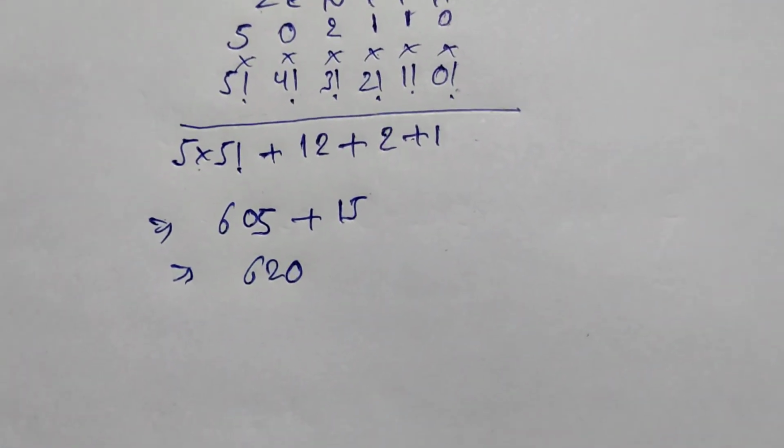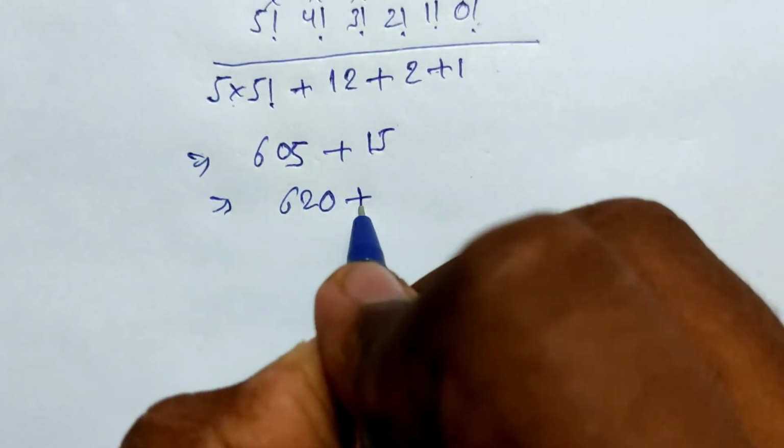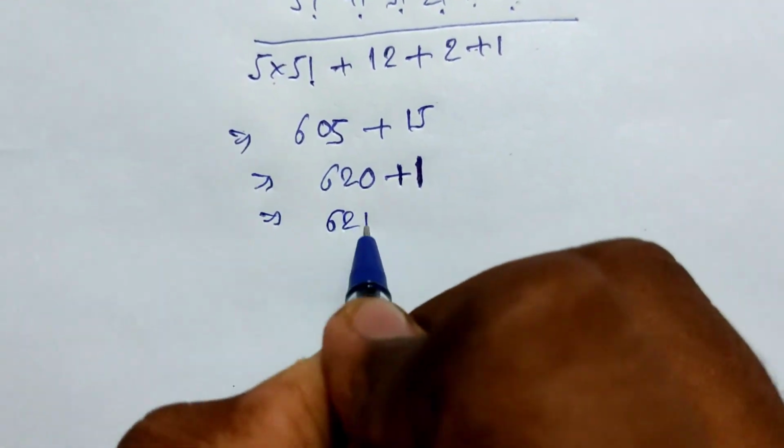And remember, at the end when you get the answer 620, you just have to add 1, and your final answer will be 621.